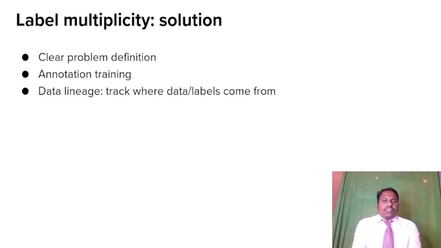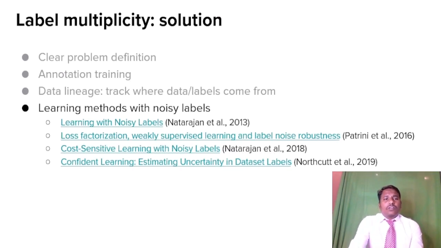So what is the solution here? Clear problem definition and annotator training. Need to have proper training, and then the data lineage: track where data labels come from. So these three things could be the key solution. And then the last one is learning methods with noisy labels. That's the important thing. I've given some sample links so we can check it out.